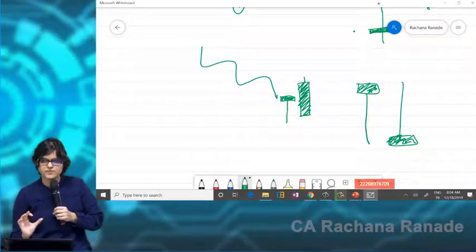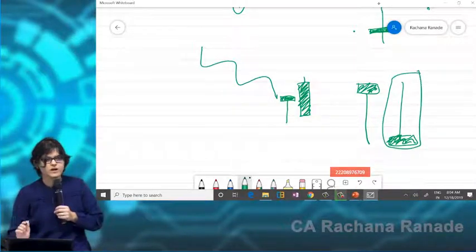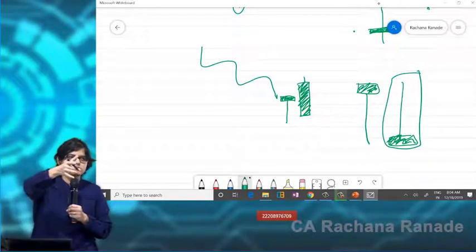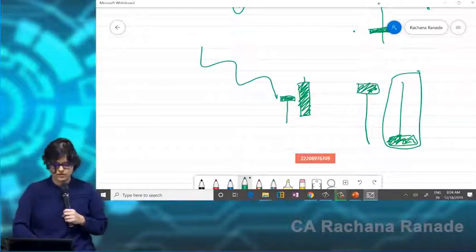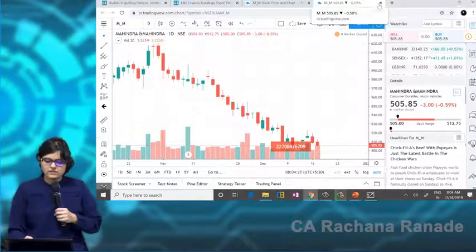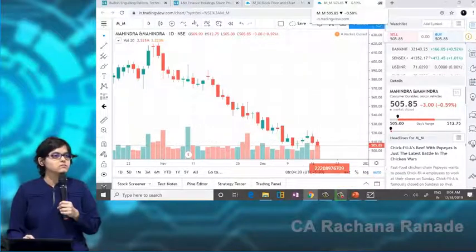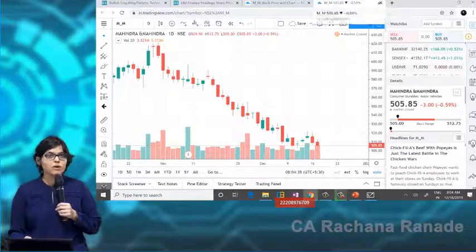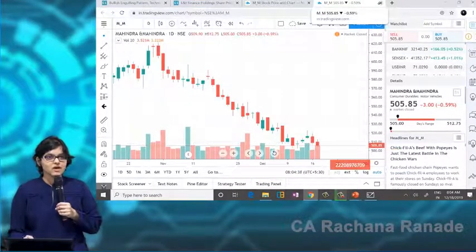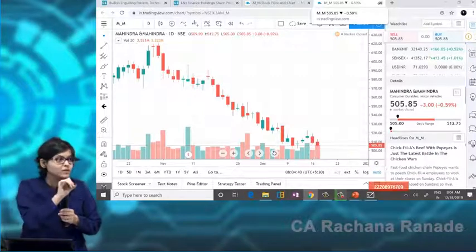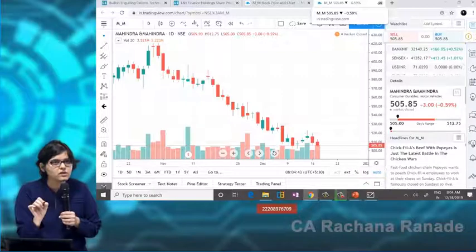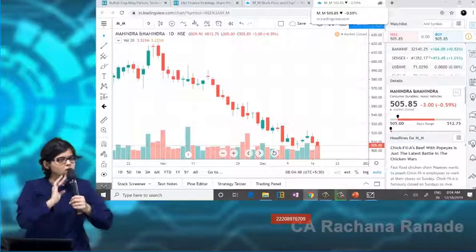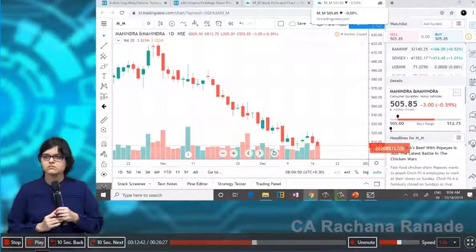Okay, just try to check these patterns. Of course, I'm not telling you what is inverted hammer right now. We are going to do this, just wait for some time. Inverted hammer could have a different interpretation as well. We're going to talk about that. Okay. Is it followed by a big bullish candle? No, this is a big bearish. This is not big bullish. If you have a big bullish candle, then you get the hammer confirmation, and then you're going to take the trade. Only because the hammer is formed, are you going to take a trade? Answer is no.